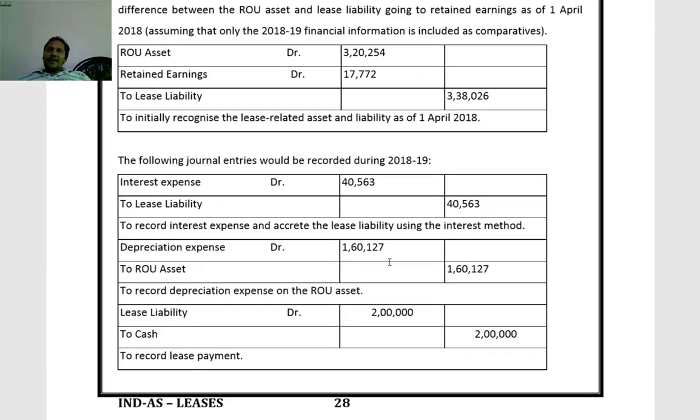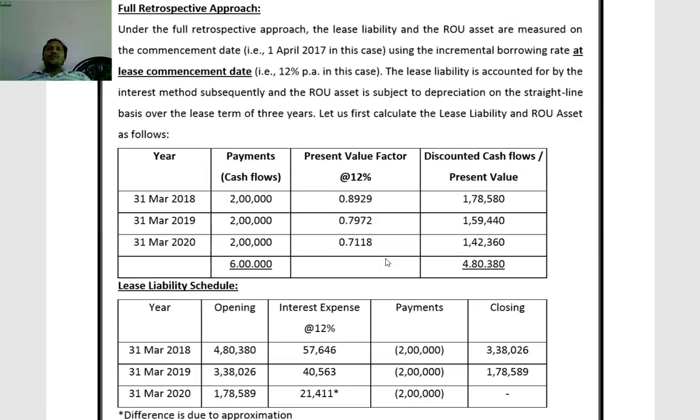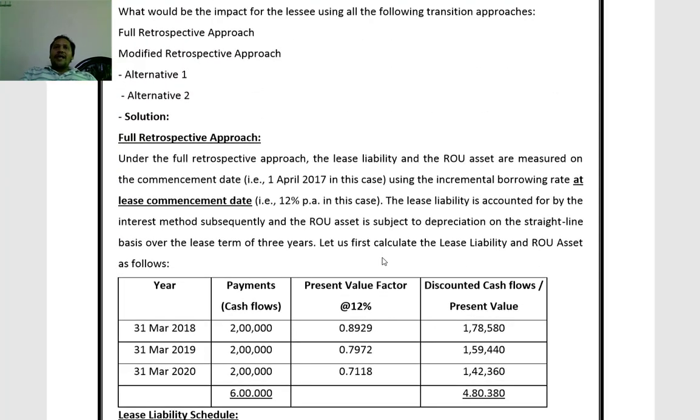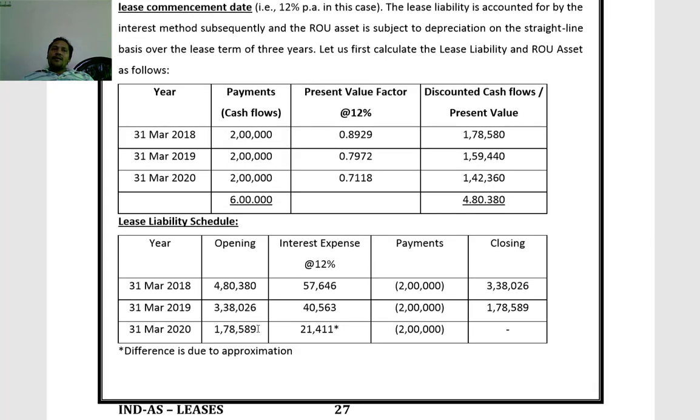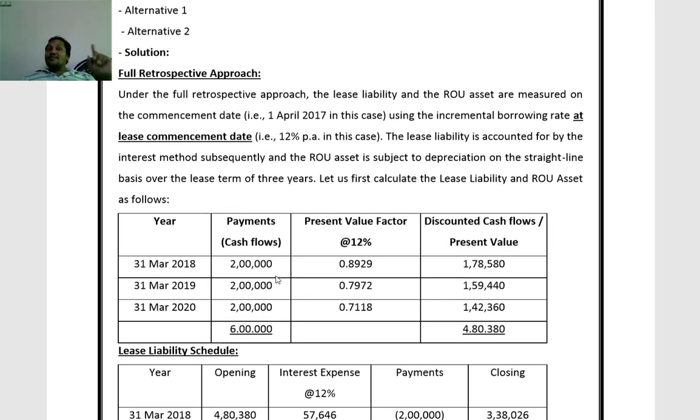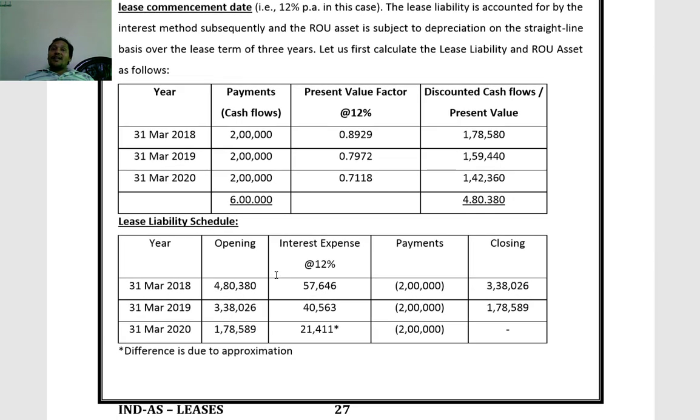So in modified retrospective approach, the only major point is we have to consider as if the provisions are applied from the beginning of the lease, commencement of the lease. So entire 3 years payments we have considered, and present value of lease payment we arrived from that lease liability schedule we prepared. And initial lease liability is 4,80,380. Starting with that, we will prepare lease liability schedule, and the discounting rate is the rate prevailing on the lease commencement date, 12%.